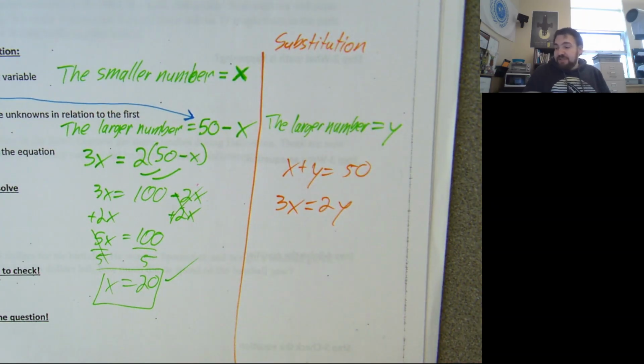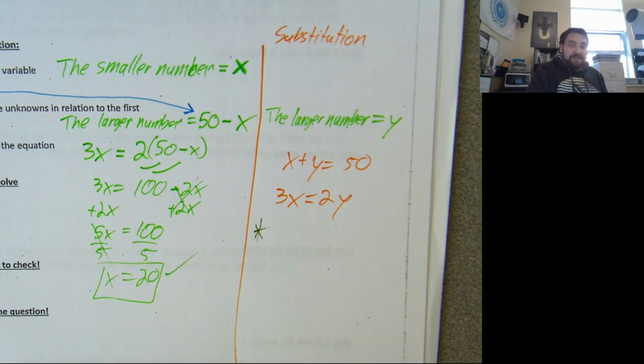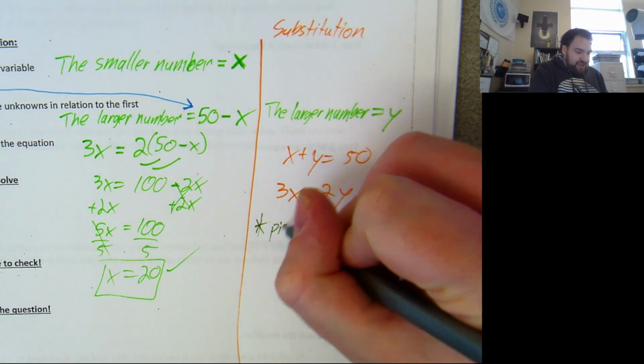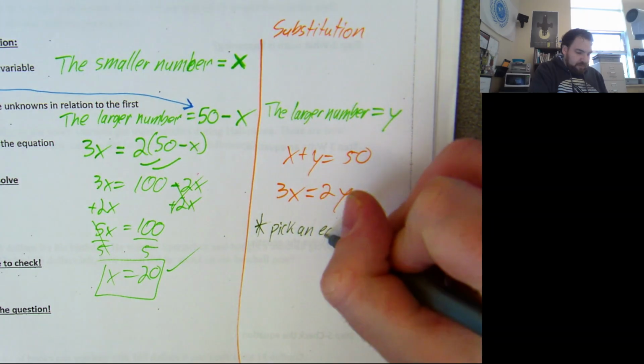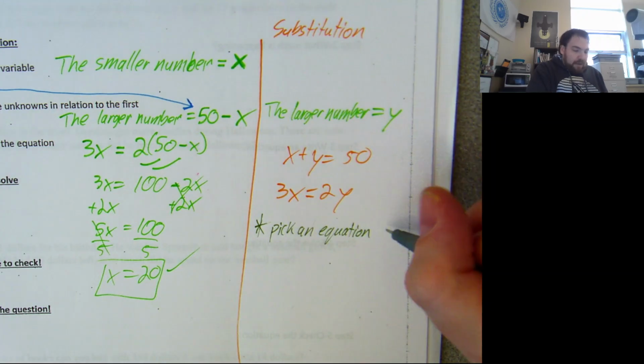So here is how substitution works. Once you have two equations, here are the steps. You pick an equation. It doesn't matter which of the two you choose.